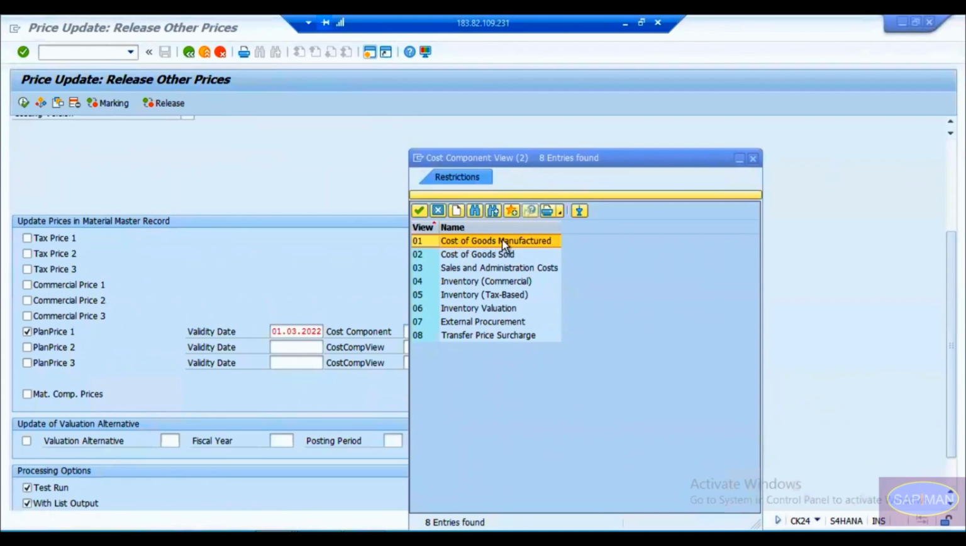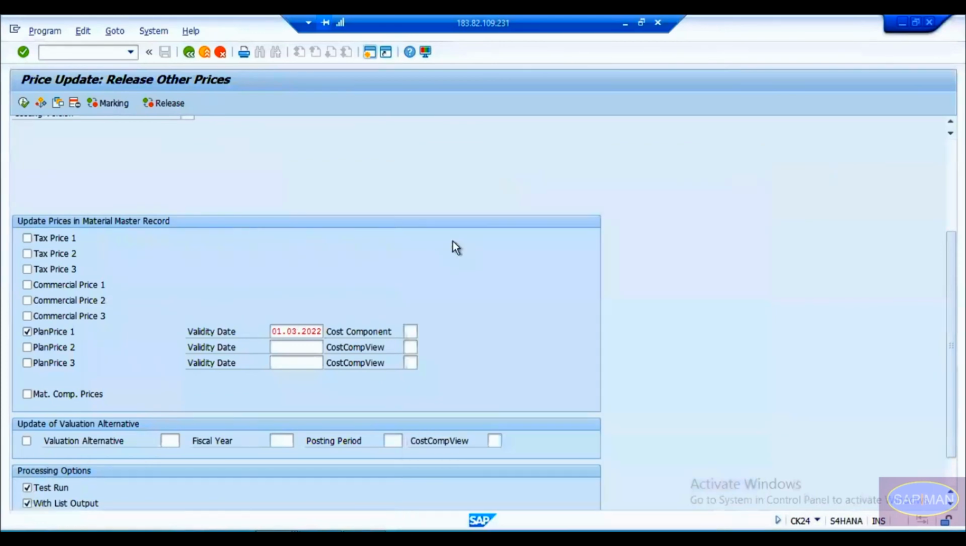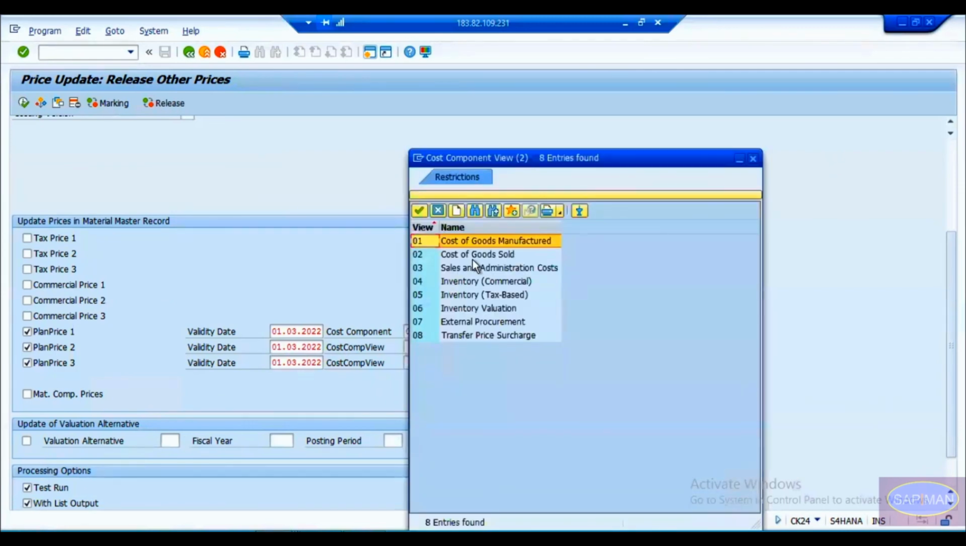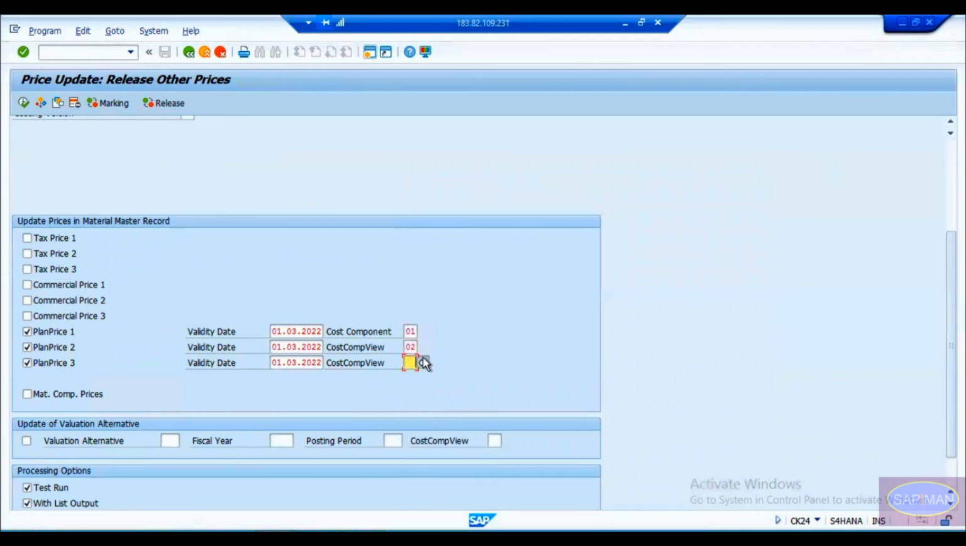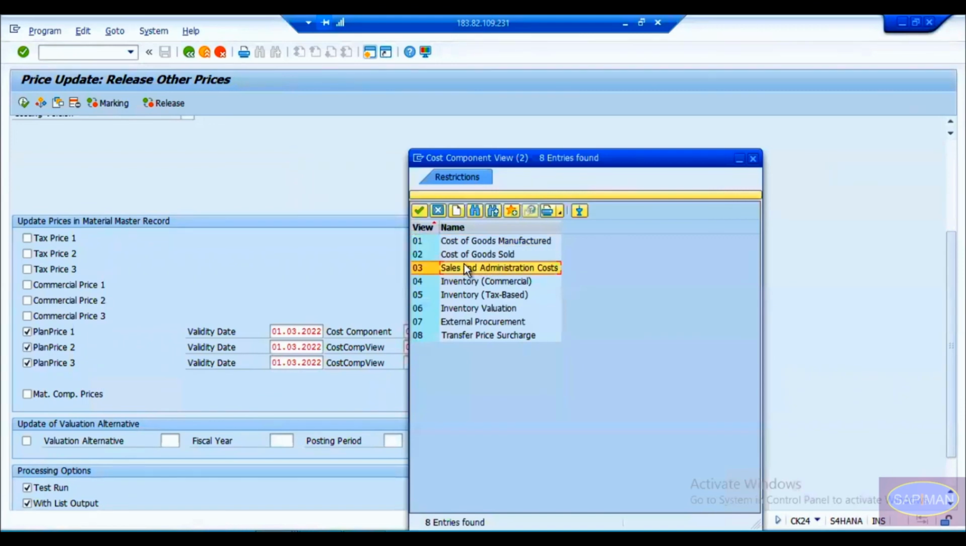You want to update the cost of goods manufactured, cost of goods sold, or sales and administrative cost, you can pick it up here. So for an example, I want to update the cost of goods manufactured. There are 3 plan prices. At the time you can update 3 prices. Say for an example, here in the one you have to go with this, and you want to update this 2 also. So in the cost component view here, you can go to this sales and administrative cost, and you can take it as sales, and the second one is cost of goods sold, and the third one is sales and administrative cost.